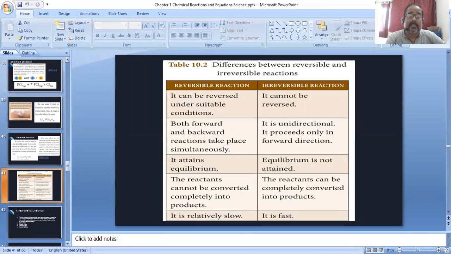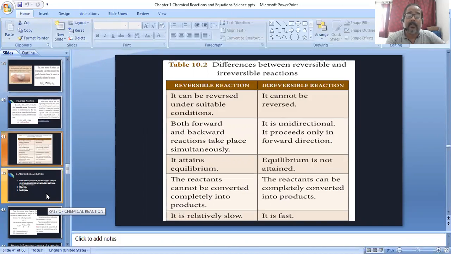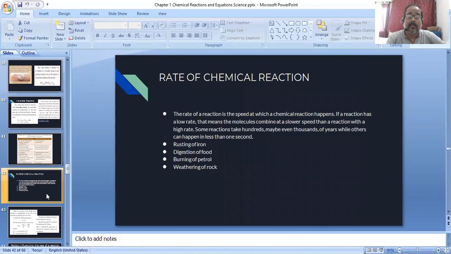Okay, so these are the types of reversible and irreversible reactions. Next is the rate of chemical reaction.